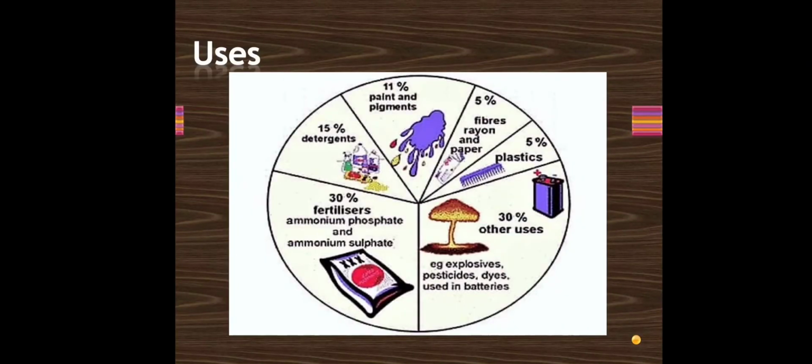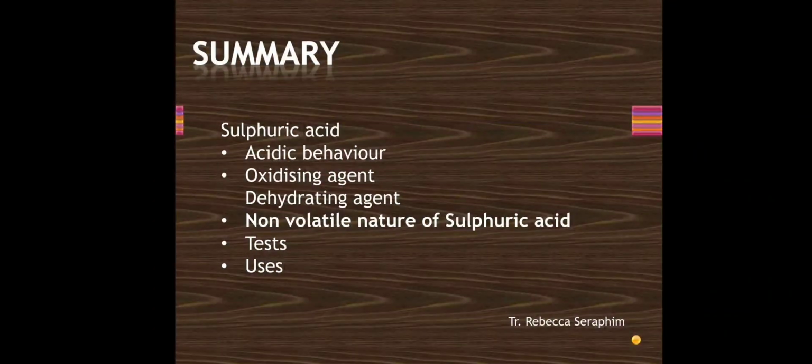Let's see the uses of sulfuric acid. It is widely used in preparation of detergents, paints and pigments, artificial fibers like rayon, paper, plastics. It's used in explosives, pesticides, dyes, in batteries. And the major use of it, apart from explosives, is in preparing fertilizers. So these are the various uses of sulfuric acid. Before we recap, I would like to state that the contact process, the large scale process for preparation of sulfuric acid, has been removed from your syllabus for this year.